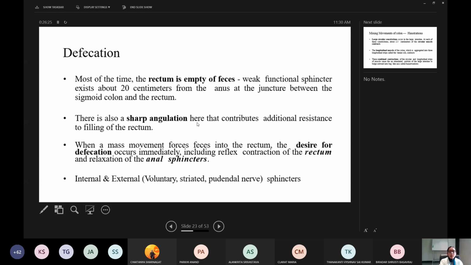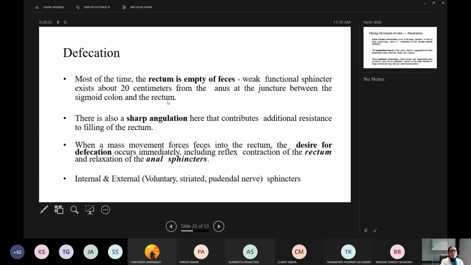There is also a sharp angulation here in the rectum, which I will show you in the diagram, that contributes additional resistance to filling up the rectum. So most of the time it is empty.